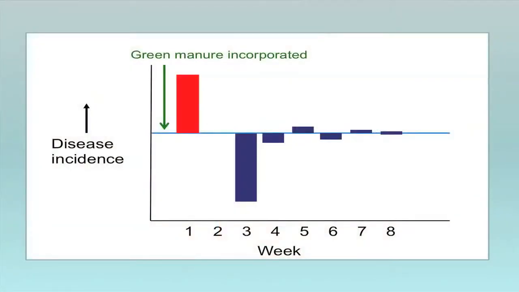Okay, so to summarize this experiment, this is disease incidence, and right after the incorporation of green manure, we actually saw more disease caused by Pythium, we're working with Pythium here, than the other treatments. But that was only within 10 days or so, about a week. Following that, in the second and into the third week, we saw disease levels go down. So our soils became suppressive. But the problem is only briefly. We lost that suppressiveness by the third or fourth week. So it didn't last long.